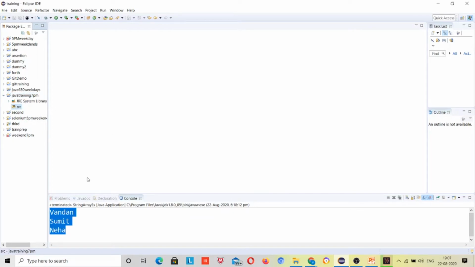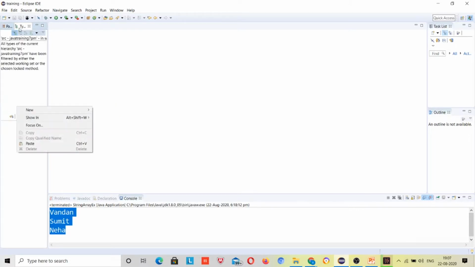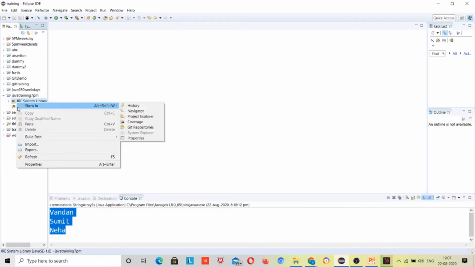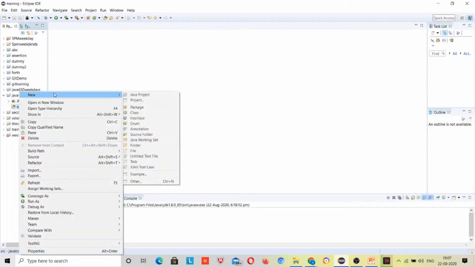Here I'll make a, okay, right click and make a package inside it.